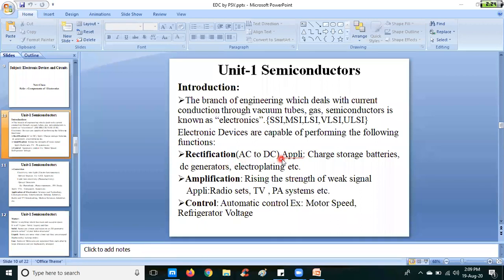Its main application is in charging storage batteries. It is going to be used in charging storage batteries, DC generators, electroplating, etc. We will see these concepts in the rectifier unit.